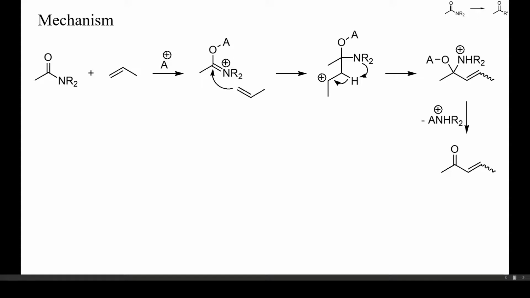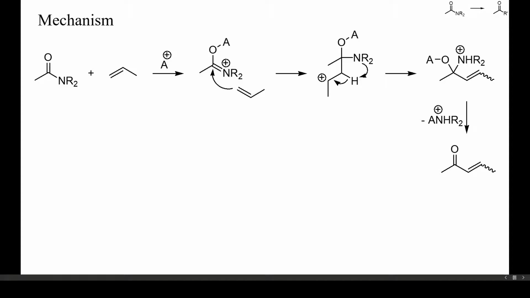I've sketched here the idealized mechanism of a hypothetical Lewis acid-catalyzed acylation of propene with an acetamide. In most of the examples I'll show you later, the amides were activated by conversion into a chloroiminium chloride by treatment with phosphorus oxychloride or phosgene. The mechanism of these reactions is analogous to the one shown here, the only difference being that the Lewis acid oxygen adduct is replaced by a chlorine atom.